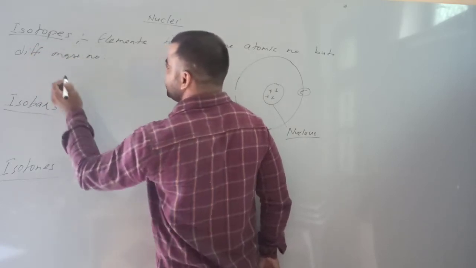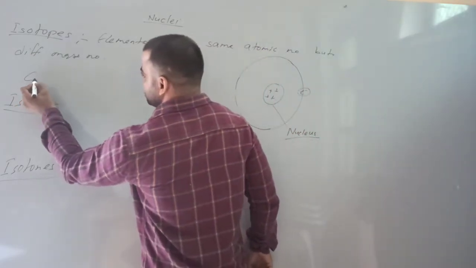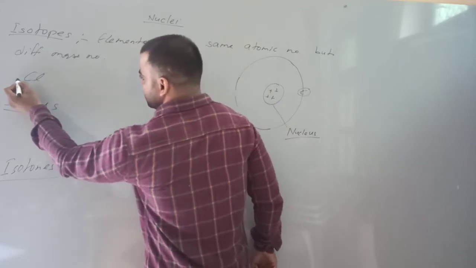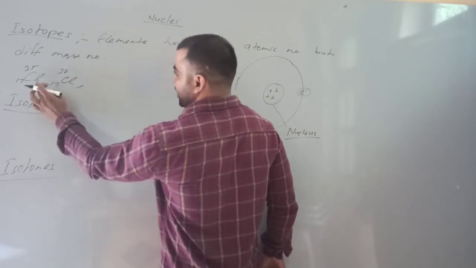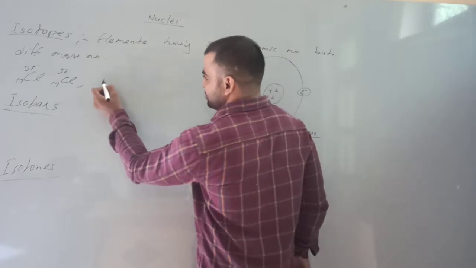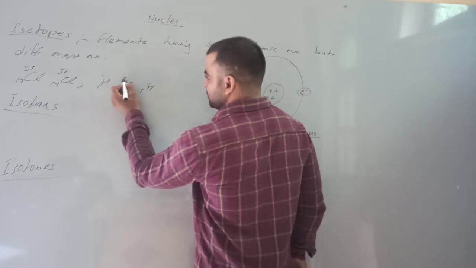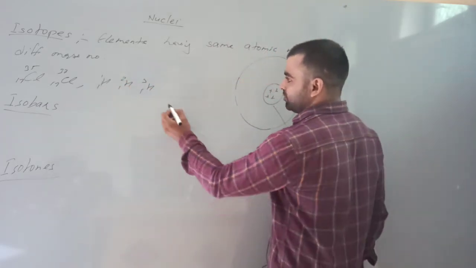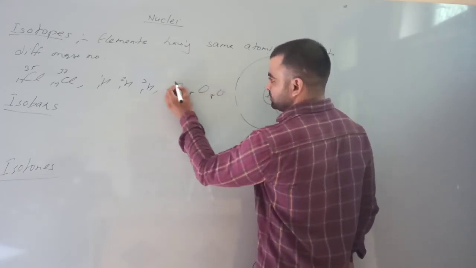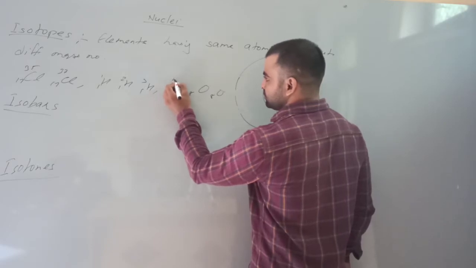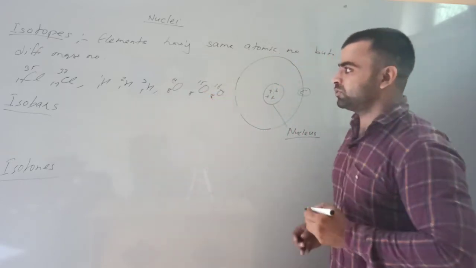Here is chlorine, these are the isotopes of chlorine. For hydrogen, these are the isotopes of hydrogen. For oxygen, isotopes of oxygen.